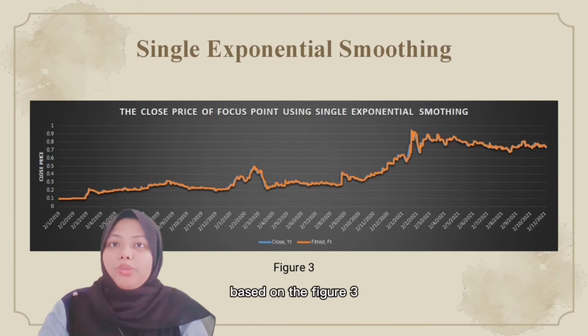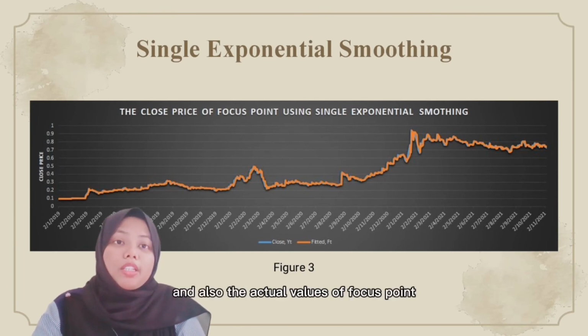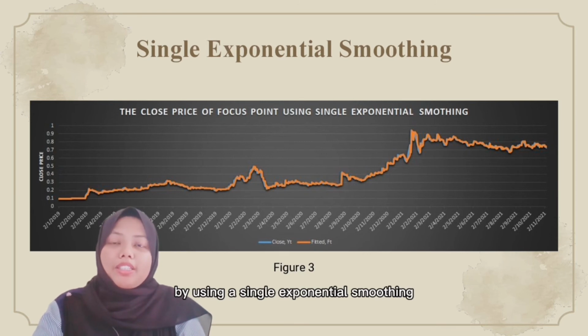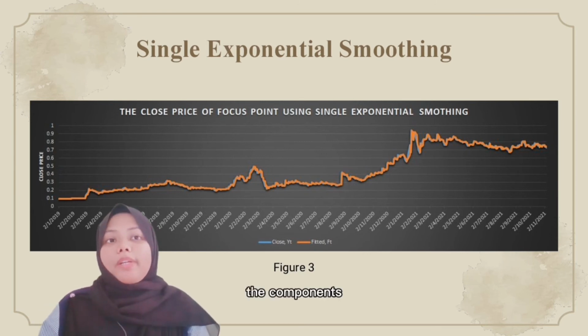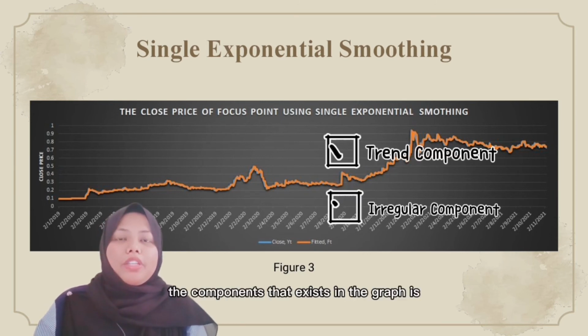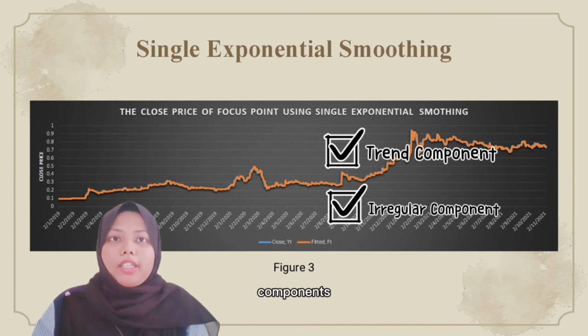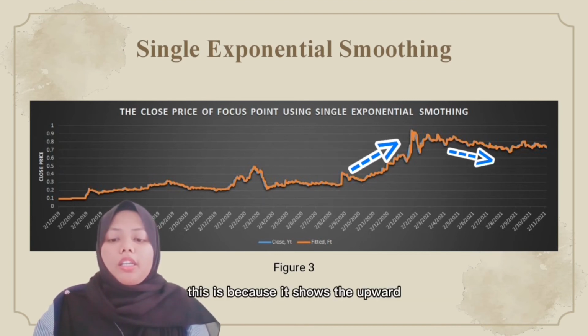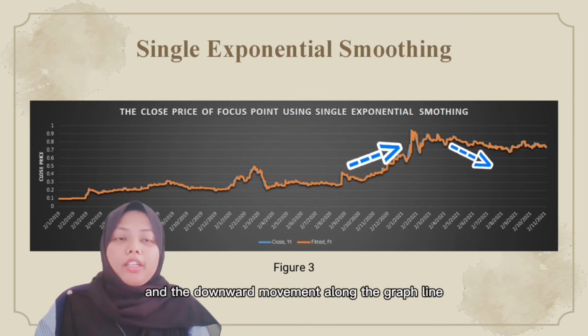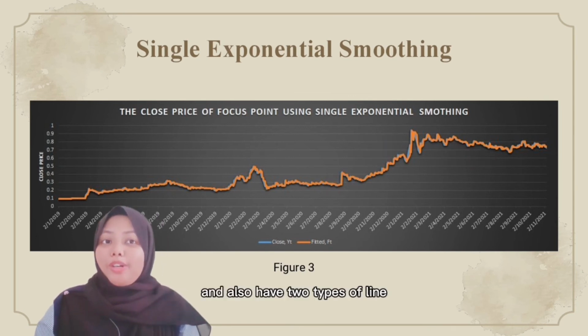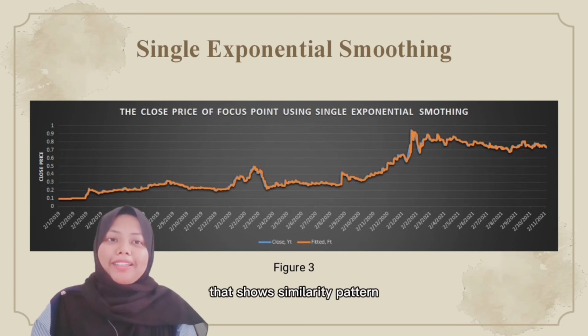By using this equation of single exponential smoothing, we could get data for our graph. Based on Figure 3, it shows the fitted and actual values of Focus Point using single exponential smoothing. The components that exist in this graph are trend and irregular components. This is because it shows upward and downward movement along the graph line, and also has two types of lines that show a similar pattern.